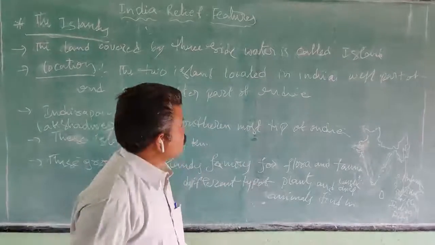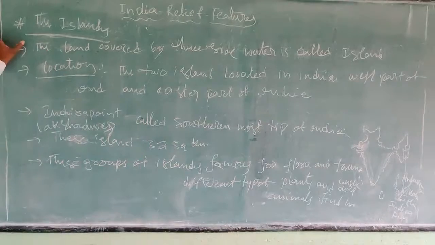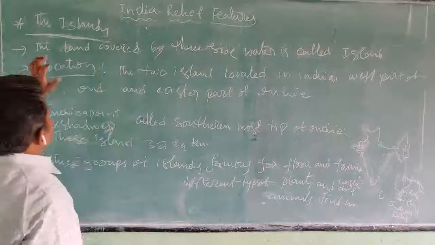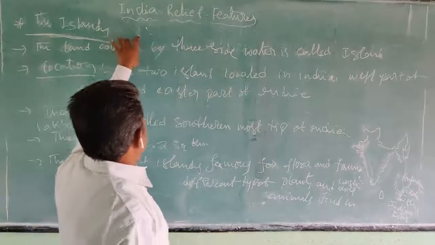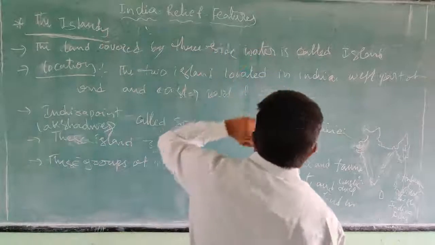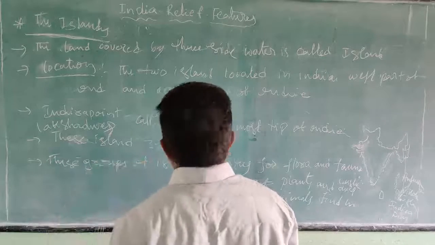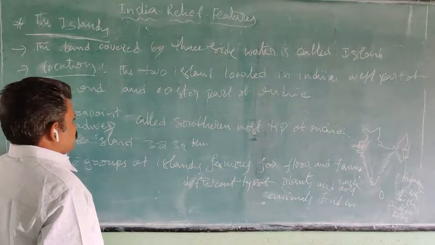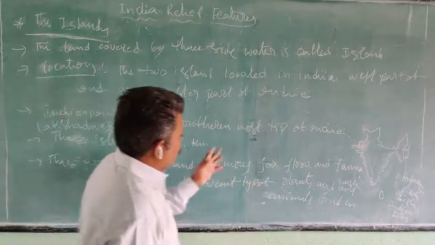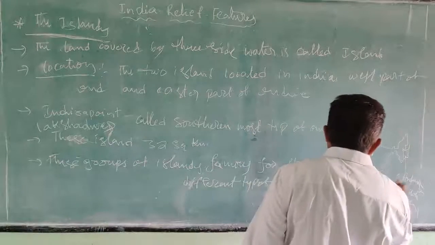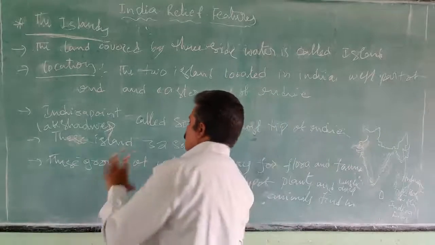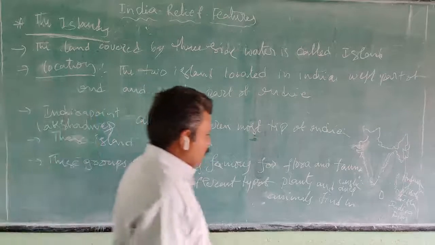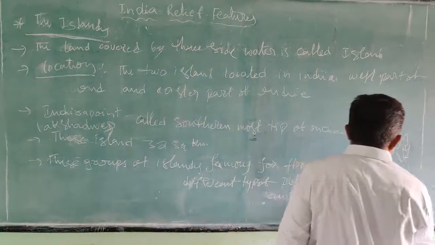Once again we have discussed the island. The land covered by water on three sides is called an island, right? We find them in the eastern and western portions of India. The Andaman and Nicobar Islands are in the Bay of Bengal, and Lakshadweep is in the Arabian Sea.